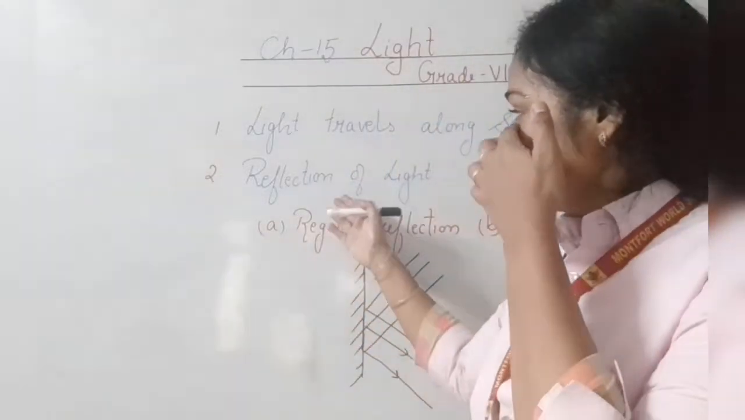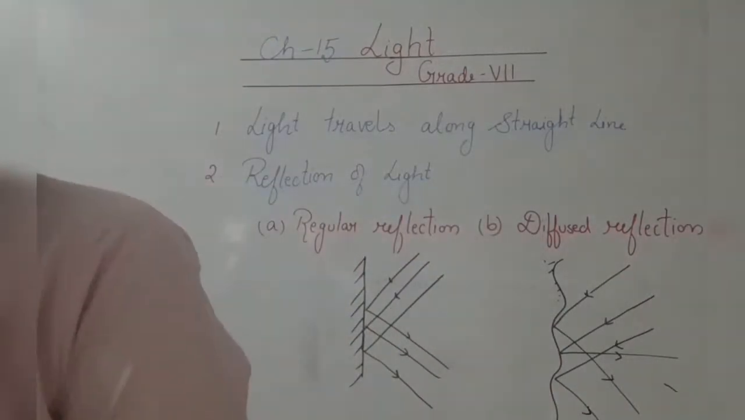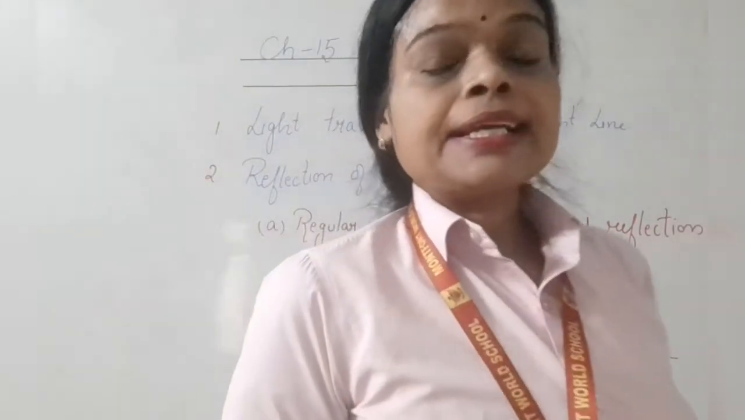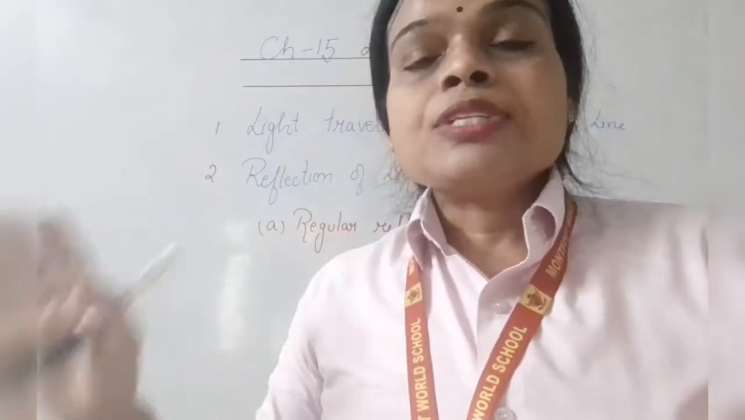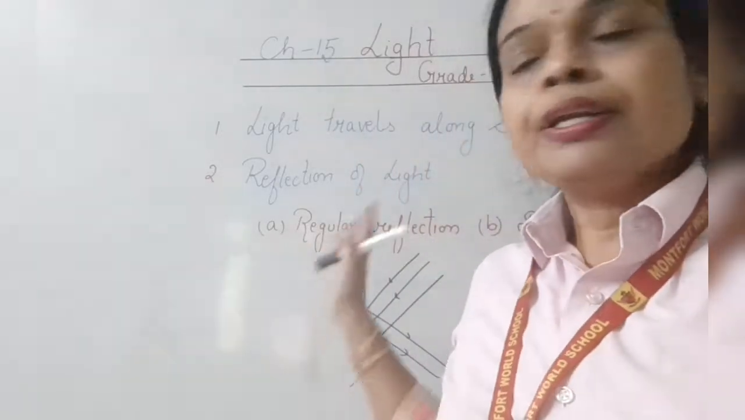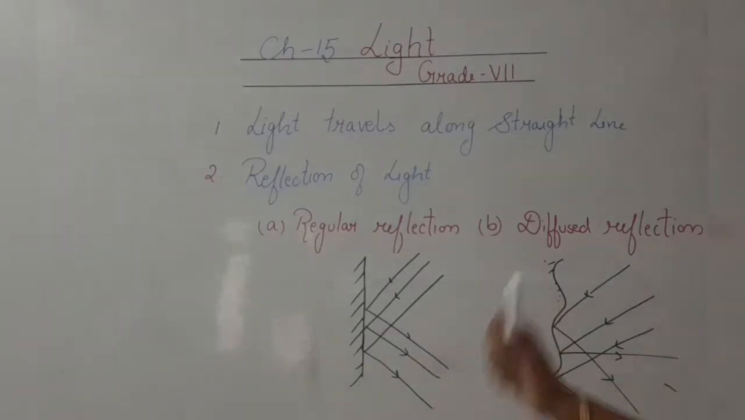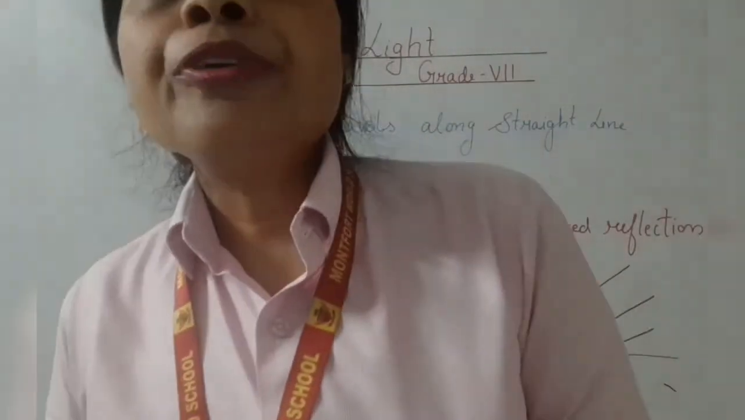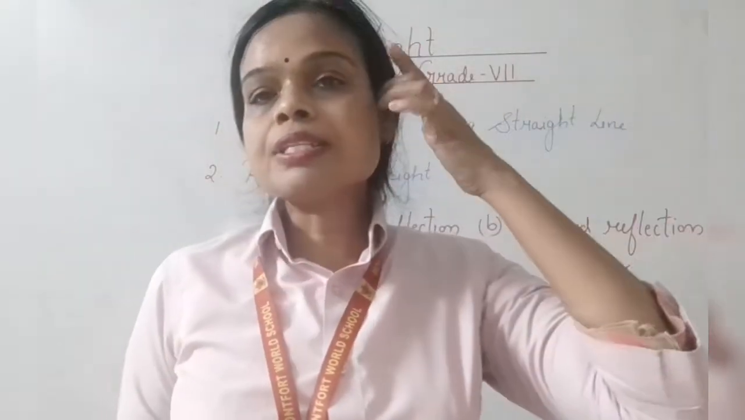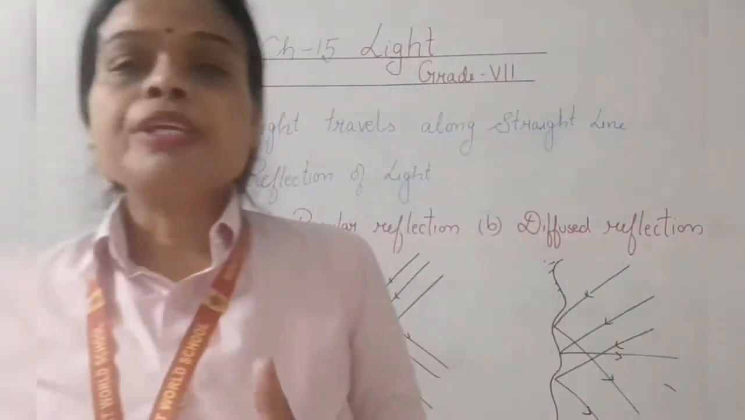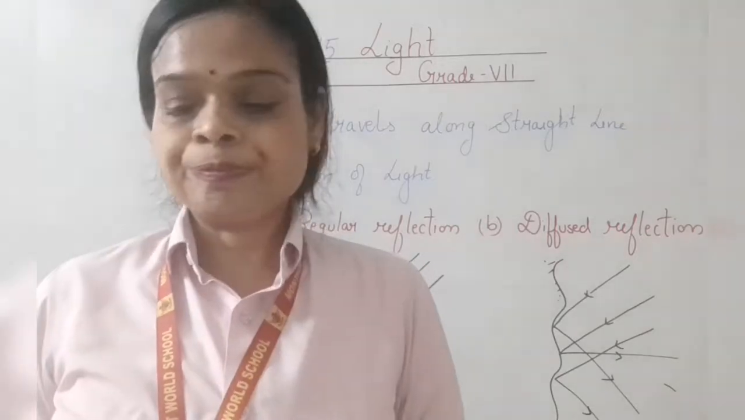Next, reflection of light. What is reflection of light? Light gets reflected from some surfaces, which can be smooth or irregular. When you go near a river bank, you can see your image on the surface of the water. So that is called reflection.